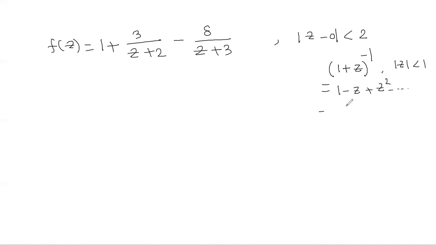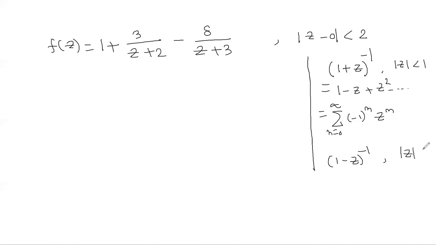Which can be written as minus 1 power n into z power n. So we have another expansion, which is 1 minus z power minus 1, which is also valid in mod z less than 1. So this can be written as z power n, that is 1 plus z plus z square, and so on. So we are going to utilize these two expansions, right?